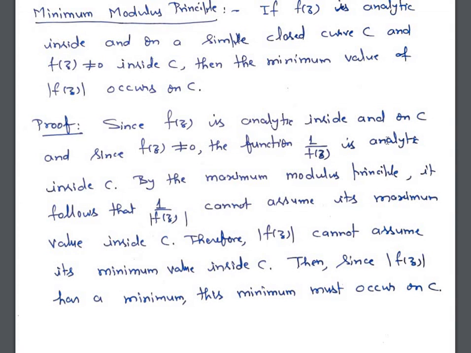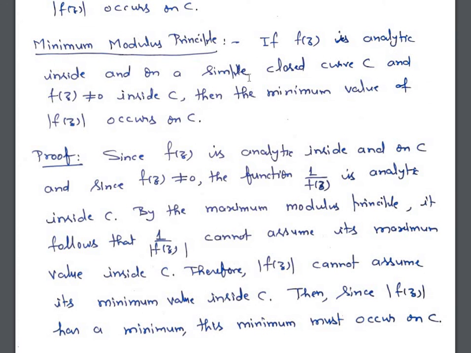Since f(z) is analytic inside and on C, and since f(z) is not equal to 0, the function 1 upon f(z) is also analytic inside C. Now because 1 upon f(z) is analytic inside C, by the maximum modulus principle it follows that 1 upon mod f(z) cannot assume its maximum value inside C. That means mod f(z) cannot assume its minimum value inside C. So since mod f(z) has a minimum, this minimum must occur on C. So this is the proof for minimum modulus principle.